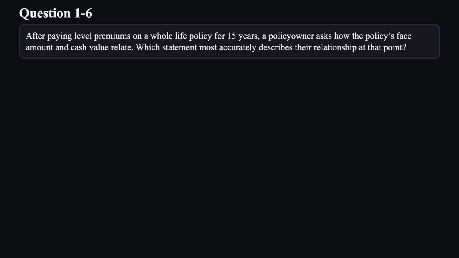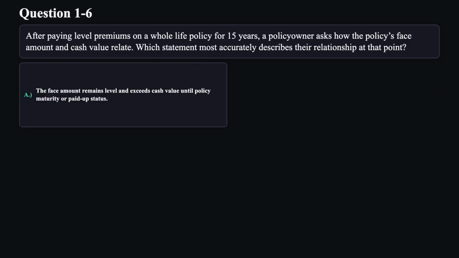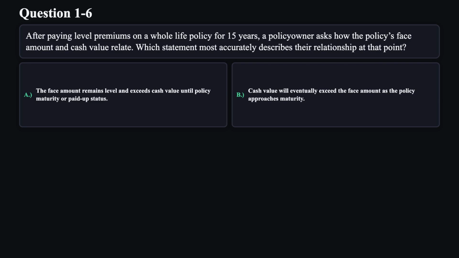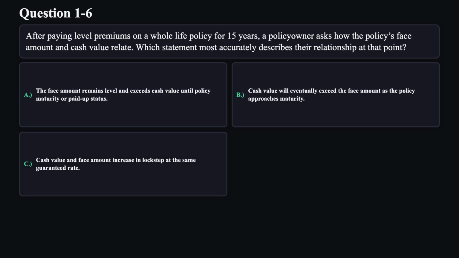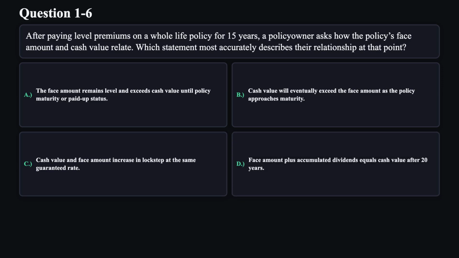Question 6. After paying level premiums on a whole life policy for 15 years, a policy owner asks how the policy's face amount and cash value relate. Which statement most accurately describes the relationship at that point? A. The face amount remains level and exceeds cash value until policy maturity or paid-up status. B. Cash value will eventually exceed the face amount as the policy approaches maturity. C. Cash value and face amount increase in lockstep at the same guaranteed rate. D. Face amount plus accumulated dividends equals cash value after 20 years.